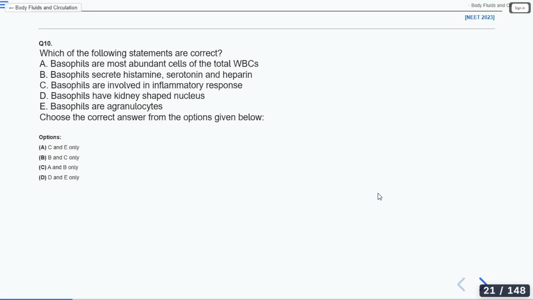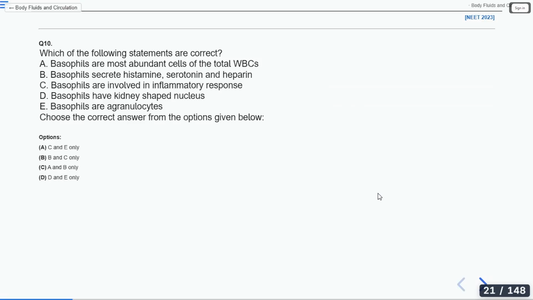Other than basophil, any other cell type? Basophil, neutrophil, eosinophils. Very good, superb. Happy to see your answers. So basophils, eosinophils, and neutrophils are granulocytes.